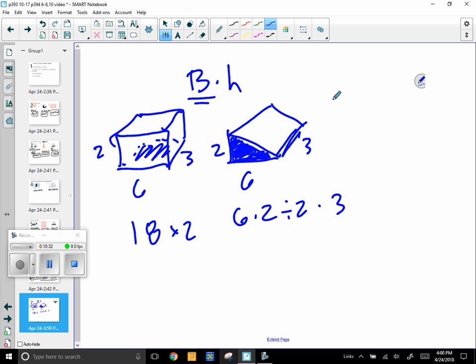Area of the base times the height, and then if it's a pyramid, if it all comes to a point, the formula changes to area of the base times the height divided by 3. The only difference is you divide by 3.